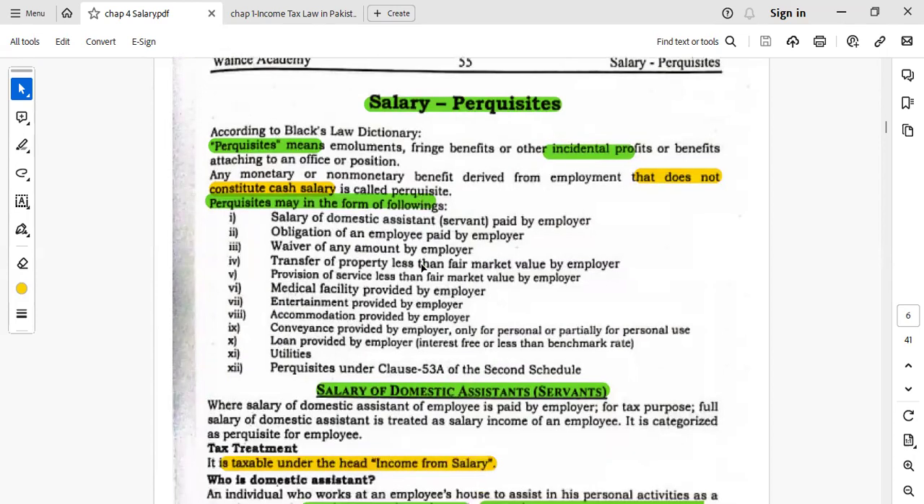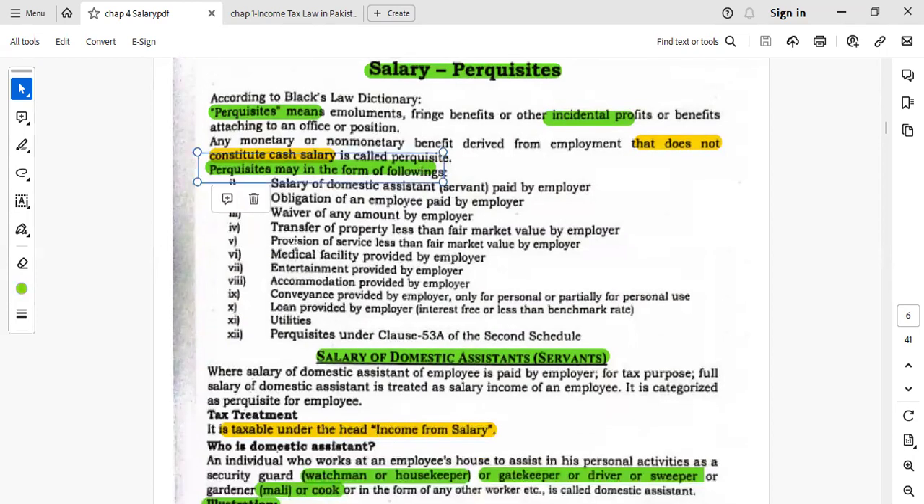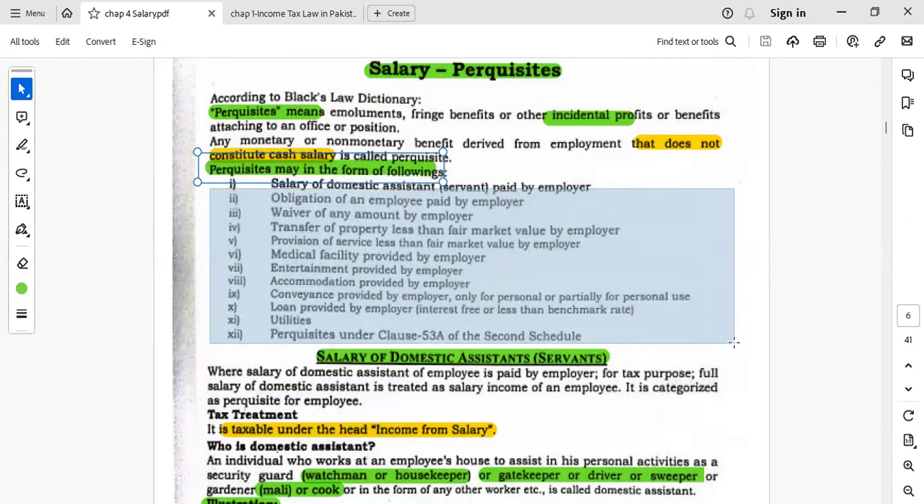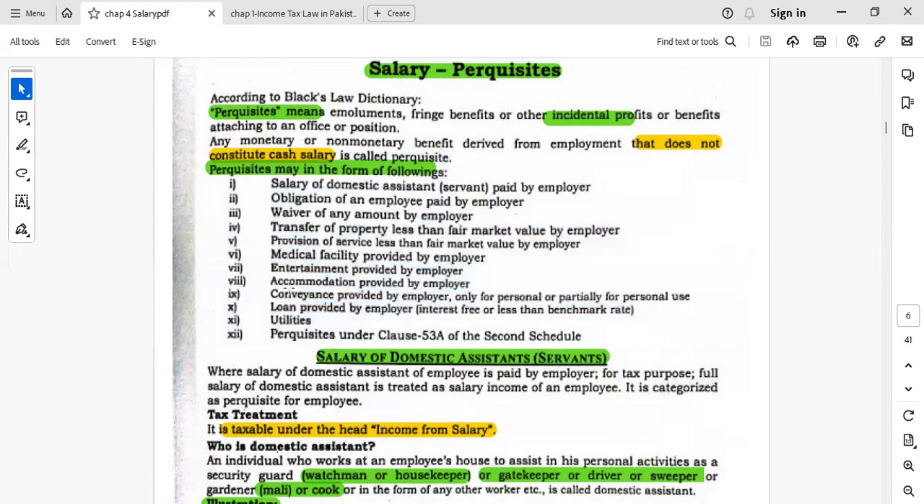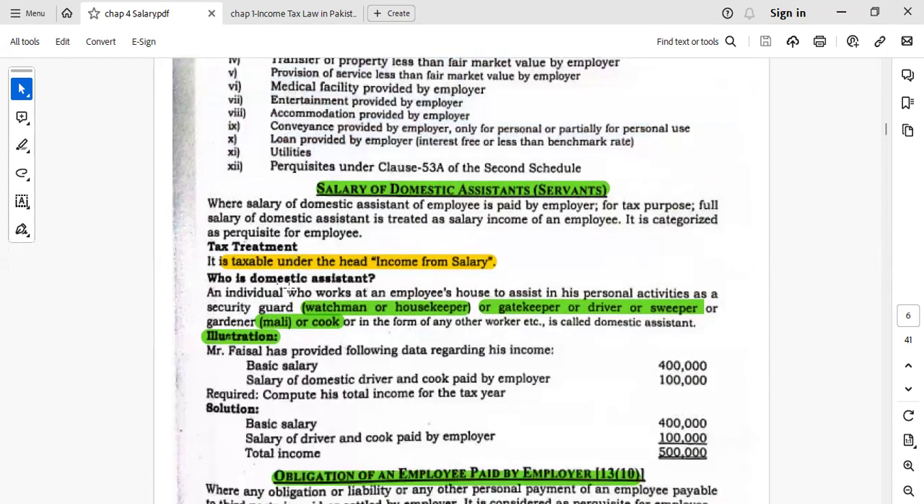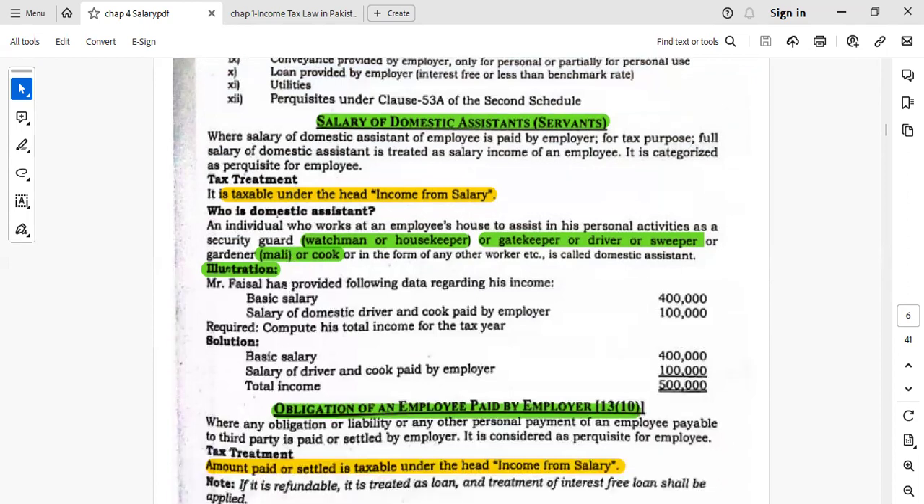Salary and perquisites. This is the list of the perquisites. There are 12 perquisites given, additional benefits given to the employees. Now let's summarize their tax treatments. For example, the salary of the domestic assistants or the servants paid by the employer. This is a benefit given to the employee, so it will be added in the head income from salary. An example is given here. These are very simple examples. You can practice them.